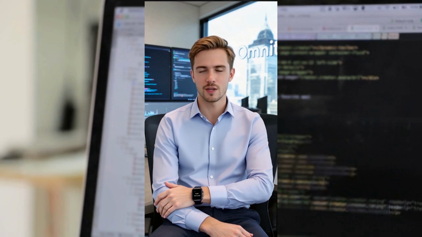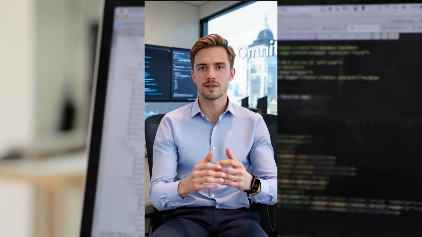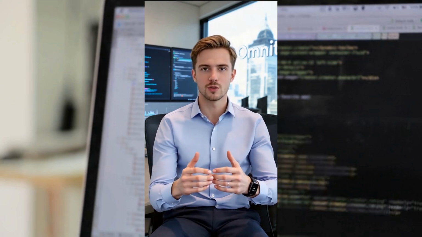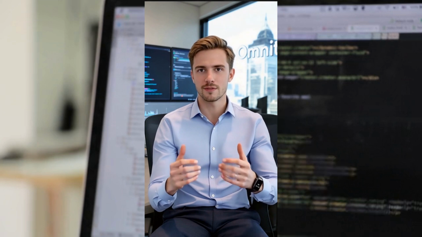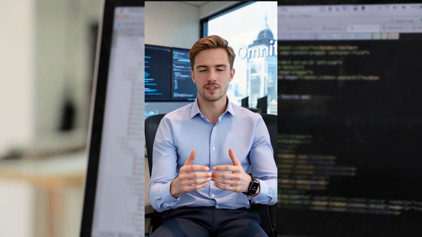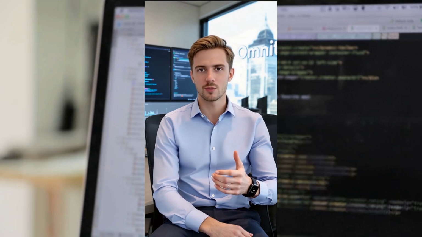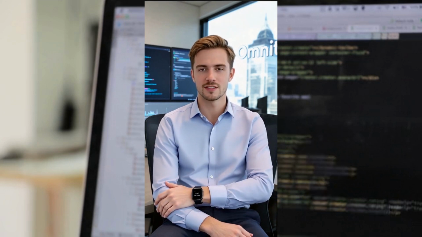MCP excels where complexity overwhelms scripts. Think dynamic UIs, stateful workflows, or combinatorial rule systems. Have you dealt with those before? It's overkill for static content sites where conventional automation suffices.